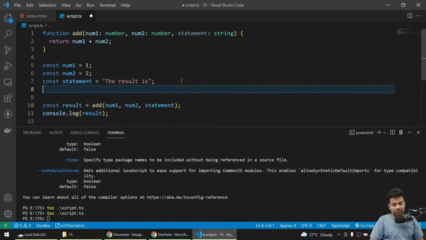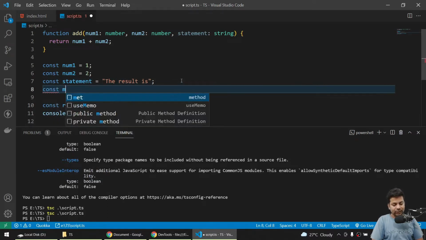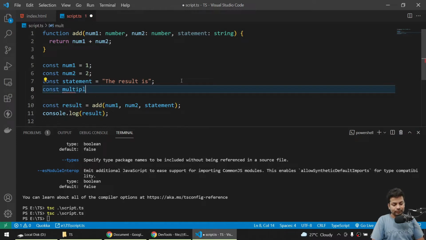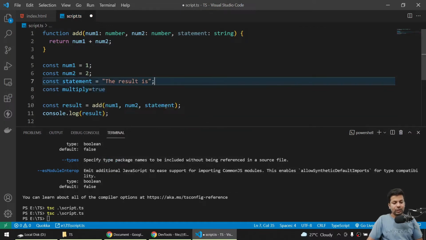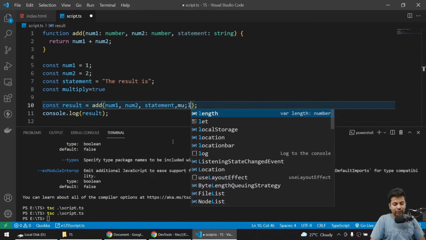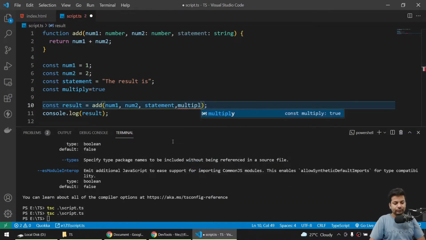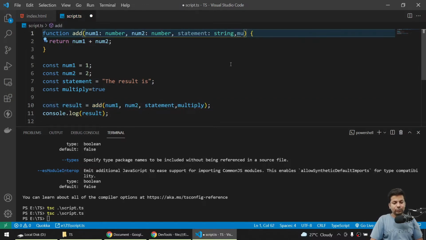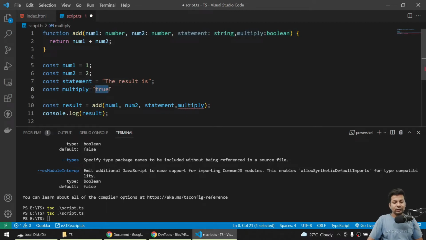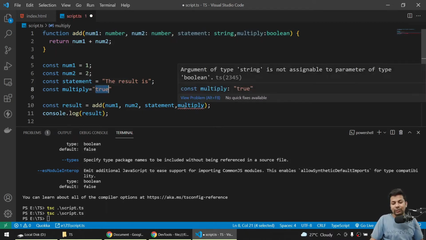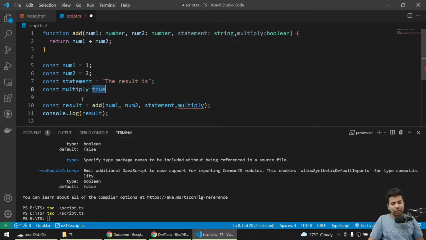Now if we say constant, I'll say multiply, I'll give it here true. Now I can just parse it like, okay, I want to multiply that, and it will take the multiply also. I'll take it as multiply, and I'll say it will come as a boolean. And if I try to change it to string, error: you are sending a string but that's a boolean, so I'll say go as a boolean.